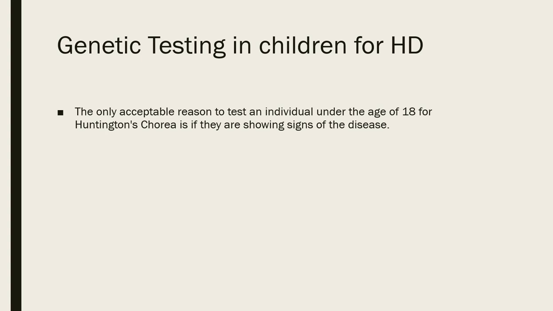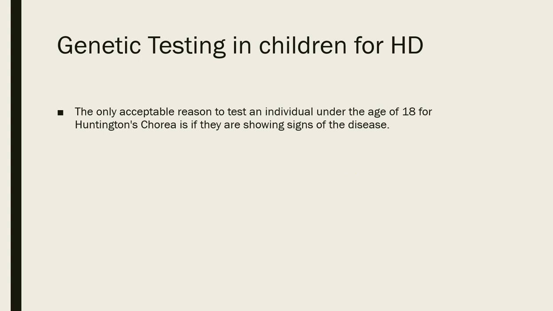The last thing I'd like to discuss is the ethics of testing children for Huntington's chorea. Again, it's autosomal dominant. It is a horrible disease, and often family members want to know if a child would be affected. It is not acceptable to test a child under the age of 18 unless they're showing symptoms.